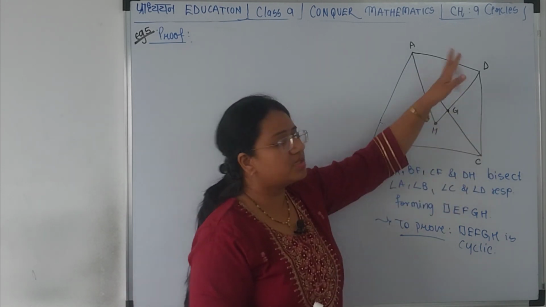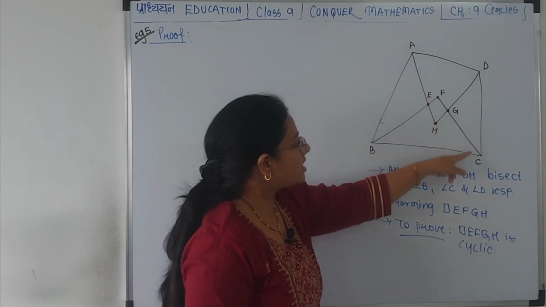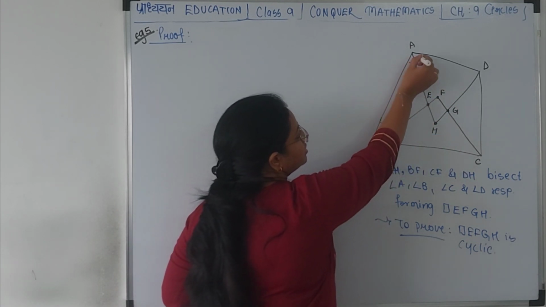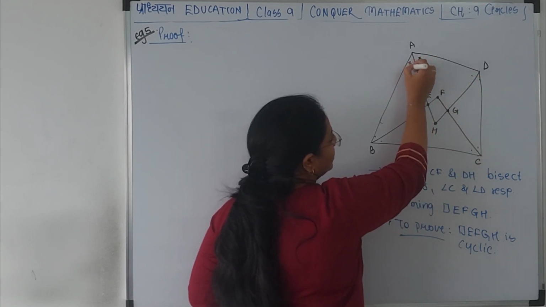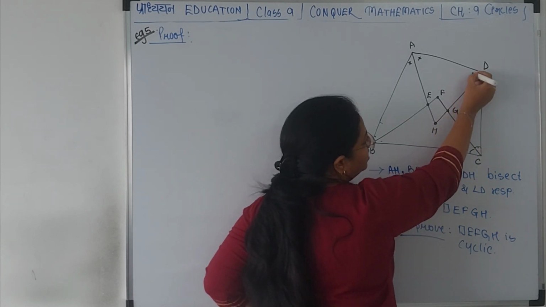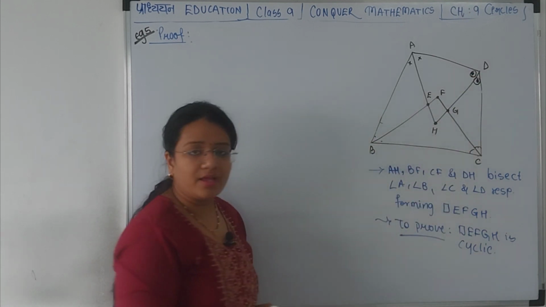ABCD is any quadrilateral. These lines, if you can see, are the angle bisectors. What do you mean by angle bisectors? These two angles are equal, these two angles are equal, these two angles are equal, and these two angles are equal. Okay? So these are the angle bisectors.